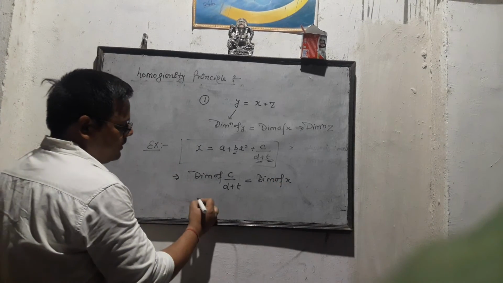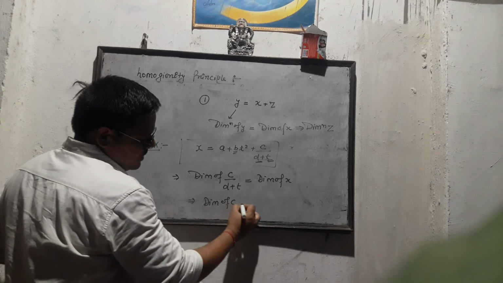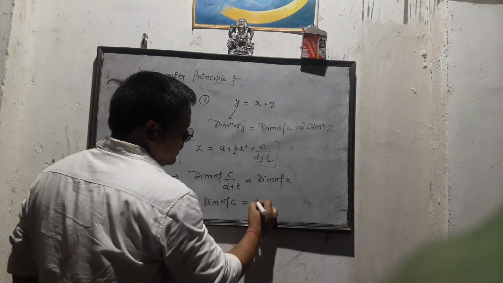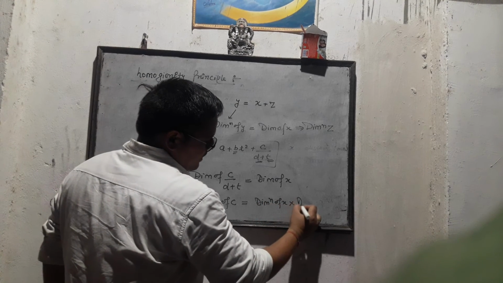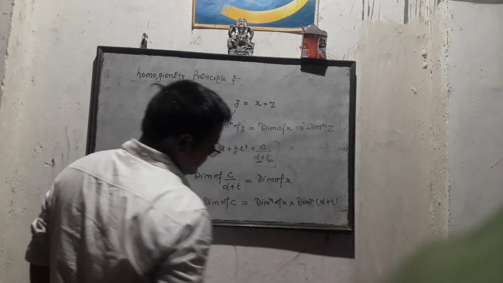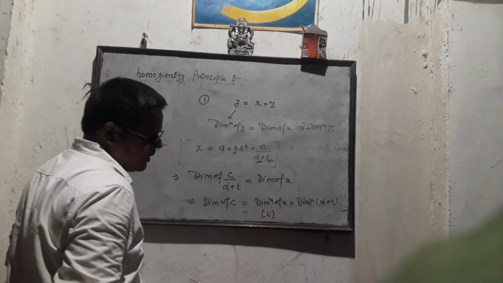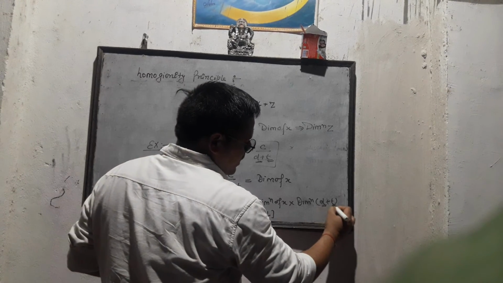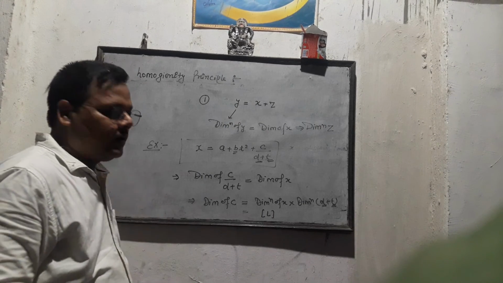So now I want to calculate the dimensions of C, which equals dimensions of x into dimensions of D plus T. Dimensions of x is L, and you know dimensions of D and dimensions of T both have the same value.